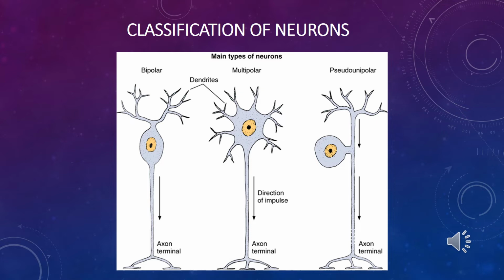Then the pseudounipolar neuron includes a single short part of the process which subdivides into 2 branches, a dendrite and an axon. The dendrite is visible on the scheme with more branches, and the axon goes on and forms the axon terminal.